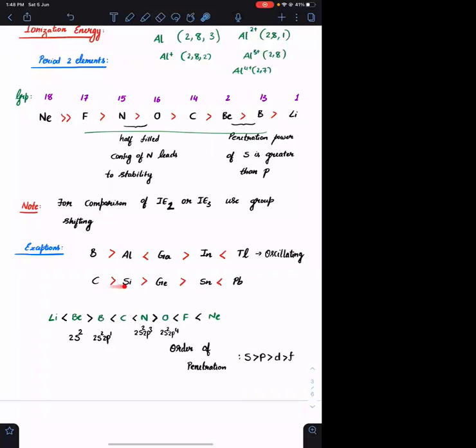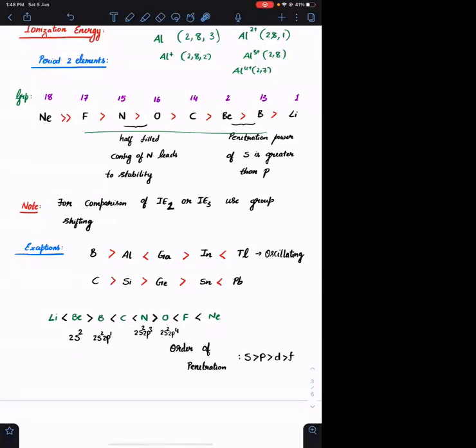But in the case of group 14, because of the d subshell alone there is no change in the ionization energy. But because of the f subshell, what is happening here? You are having a contribution of poor shielding of d as well as f. Both of them are contributed. Hence, you are having a very greater ionization energy of lead. Agreed? Everyone?